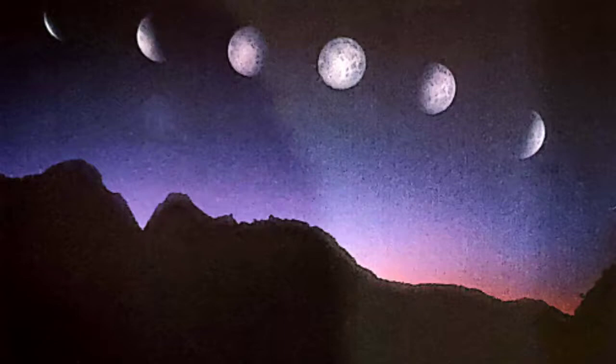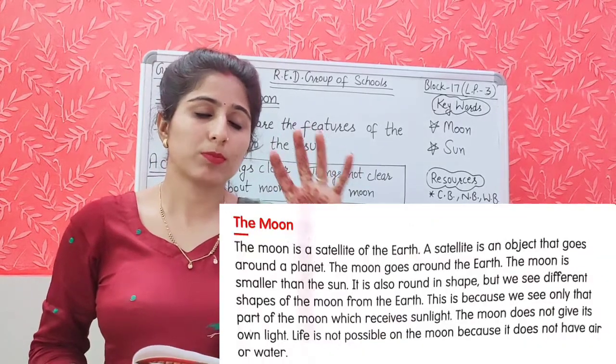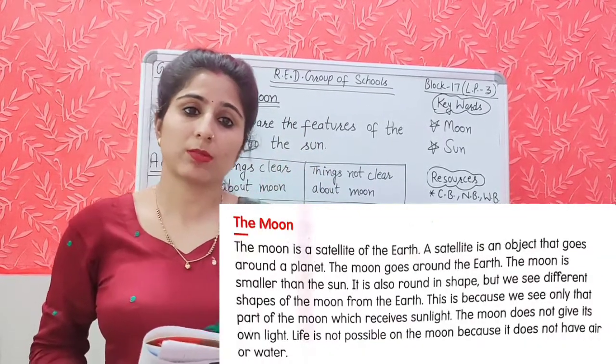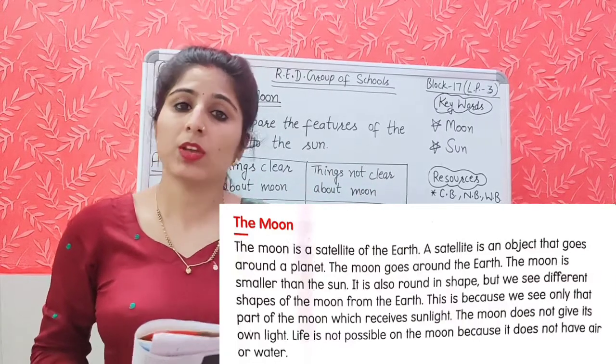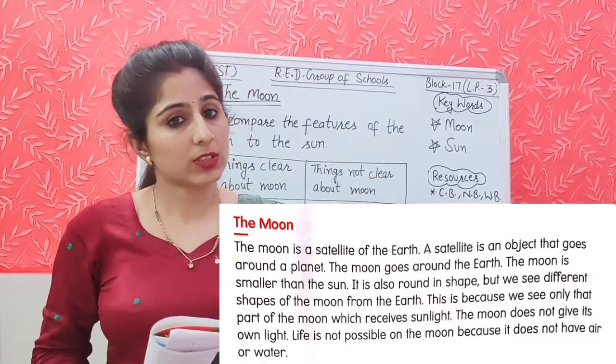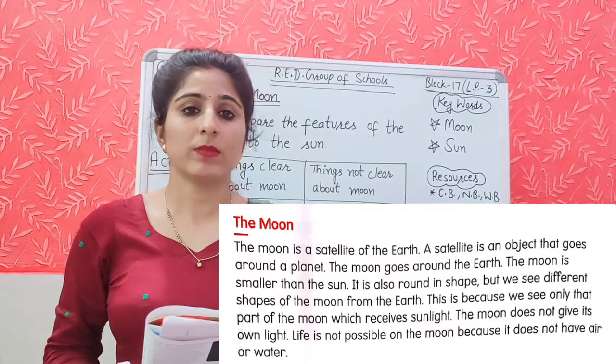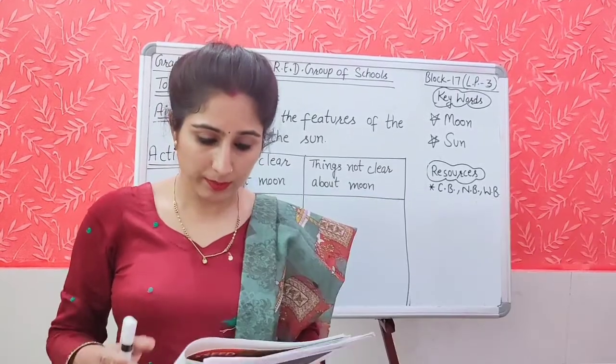For this you can take the example of this picture. In this picture you can see the different shapes of the moon, and we can see only that part of the moon which is getting the sunlight of the sun. Means जिस part को जितनी sunlight मिलती है उतना ही part earth से हमें visible होता है. Because of this we are not able to see the round shape of the moon every day.